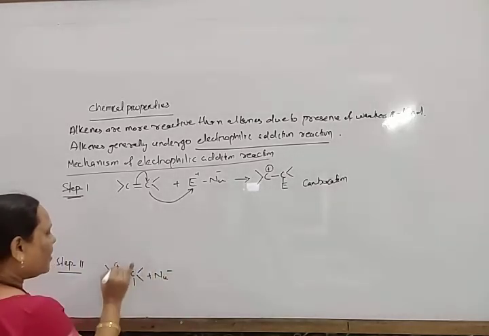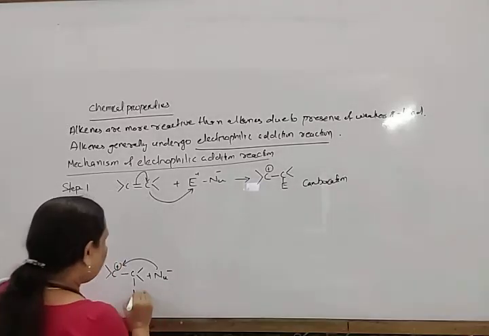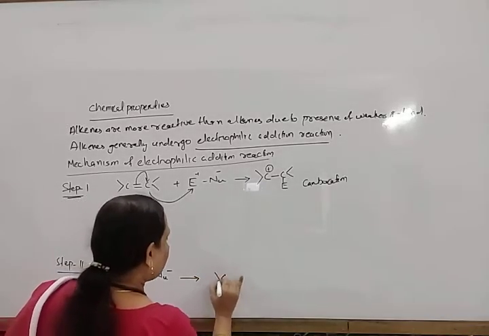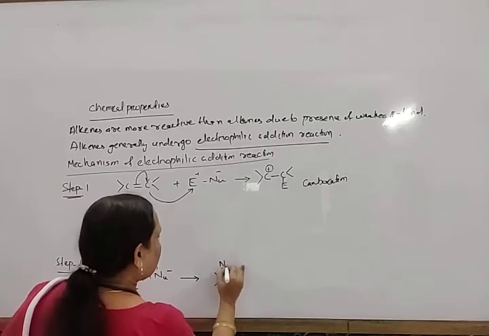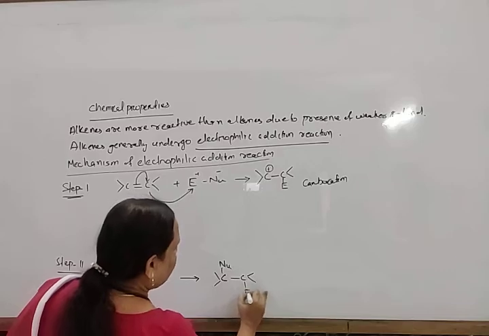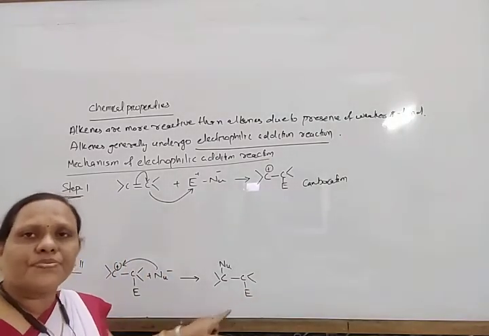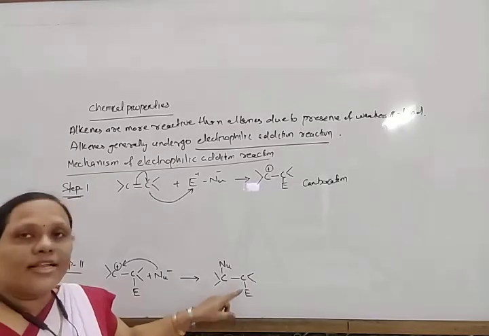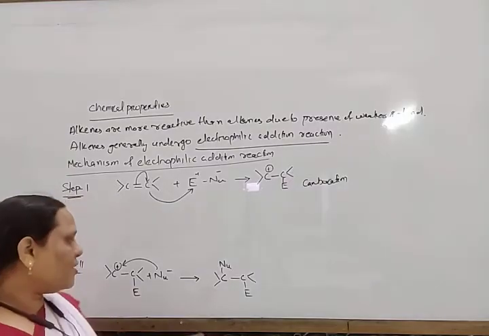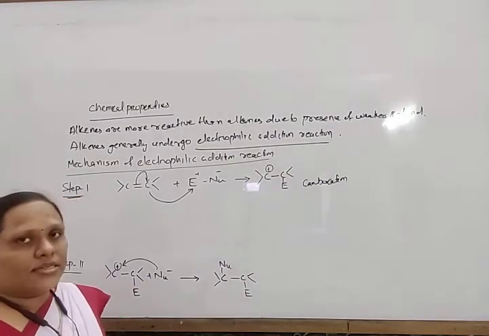Then the nucleophile attacks this carbocation, and here the electrophile is there, and it forms the product. In general, in most cases, the trans product is formed. On one side the electrophile attacks, and on another side the nucleophile is substituted. So in this way, it is the addition reaction.